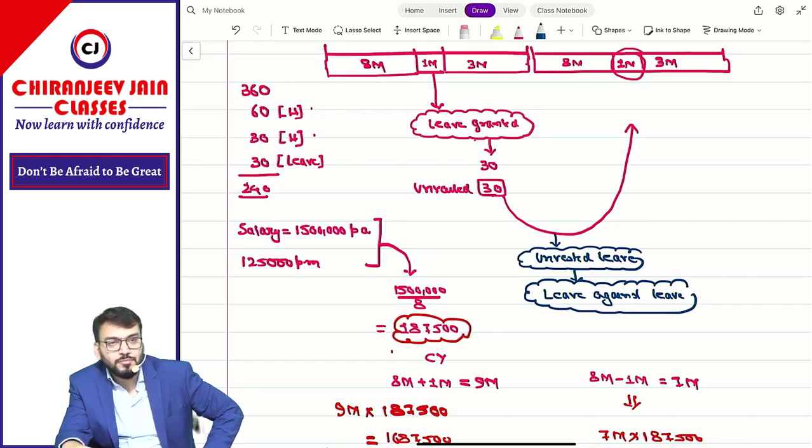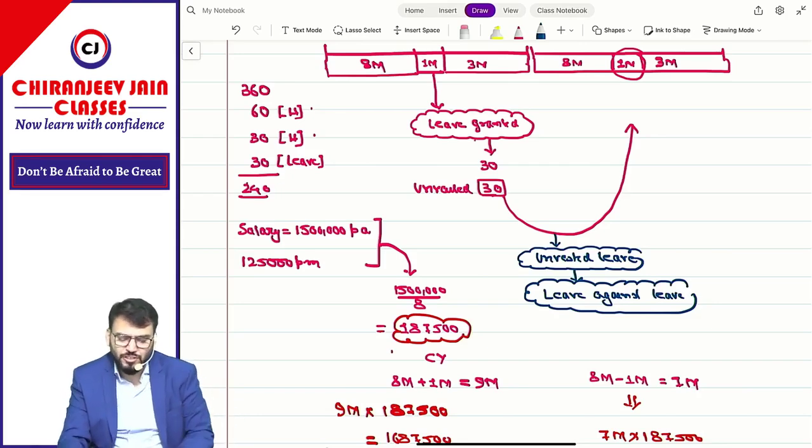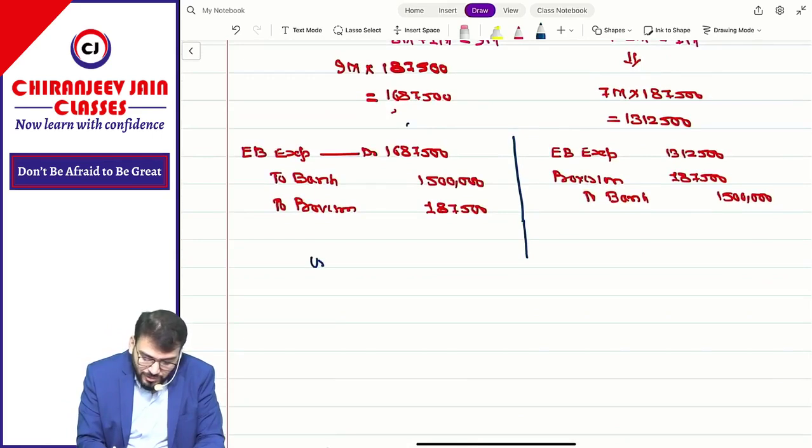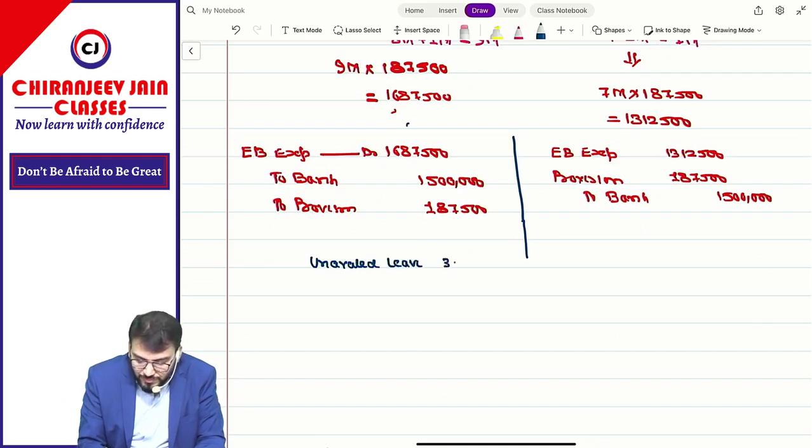You have understood this? Correct. This much you understood? Correct. Now just try to understand. Abhi I said, for this year unavailed leave was how much? 30 days. Now apply your common sense.